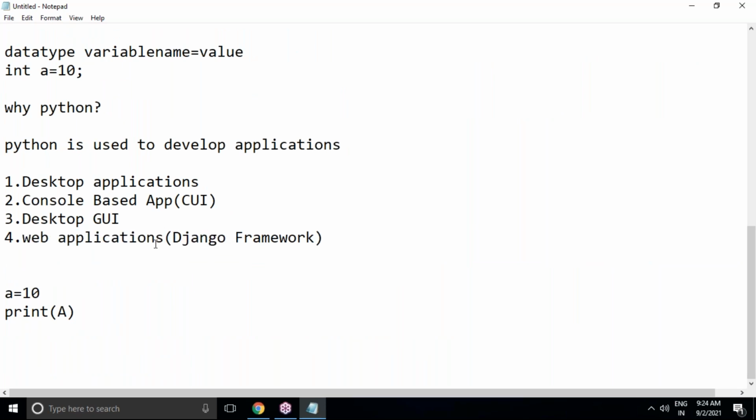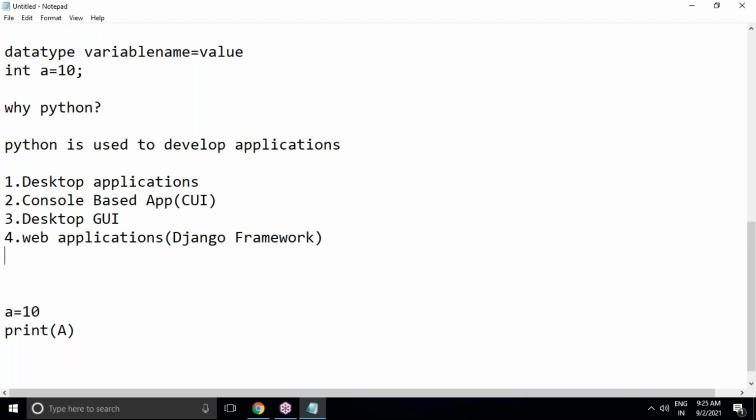Even though we are going to use the Django framework for designing websites or web pages, behind the scenes, for making your actions, your logic, dynamic content or interaction pages, we need some script, that is Python script. Every web technology internally requires some logic code, and that logic code should be written using programming only. That programming part I'm going to use Python. So without Python code, we cannot go for the Django framework. So with Django and Python, we can make web applications completely.